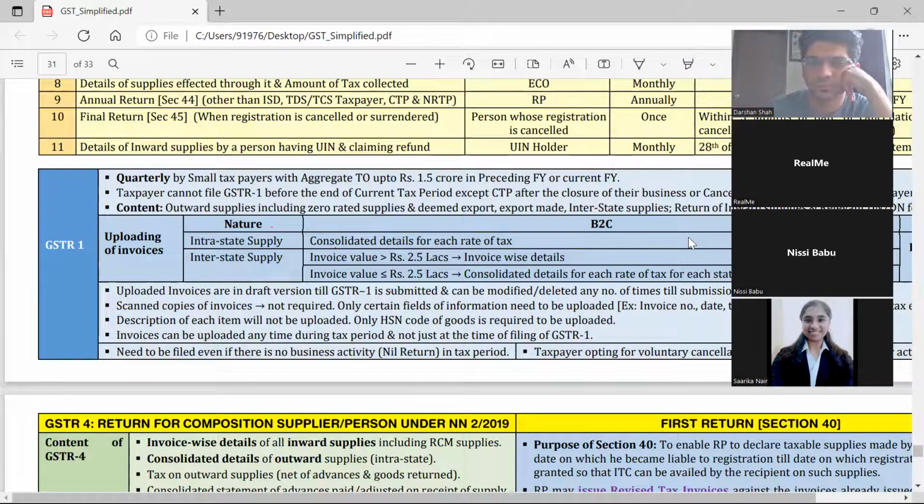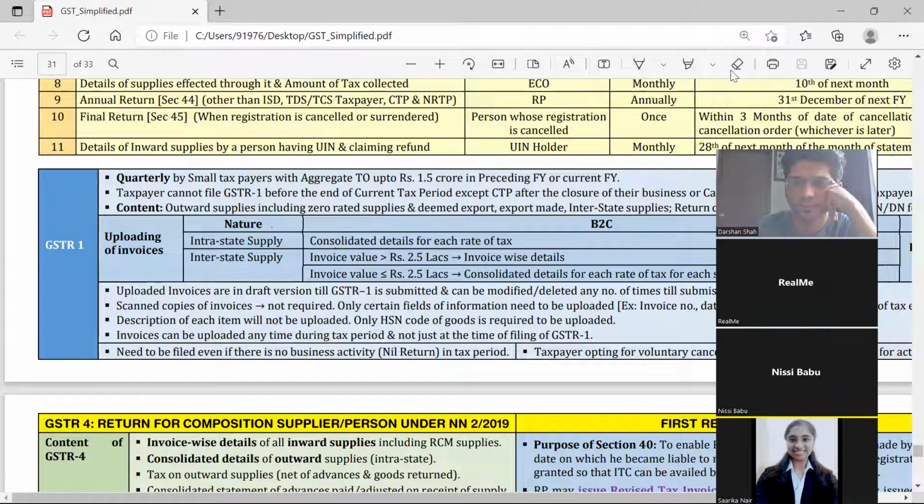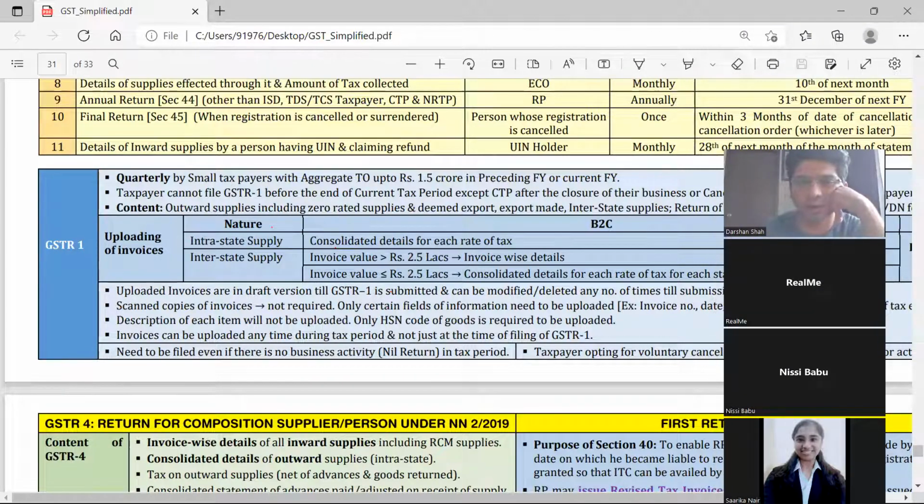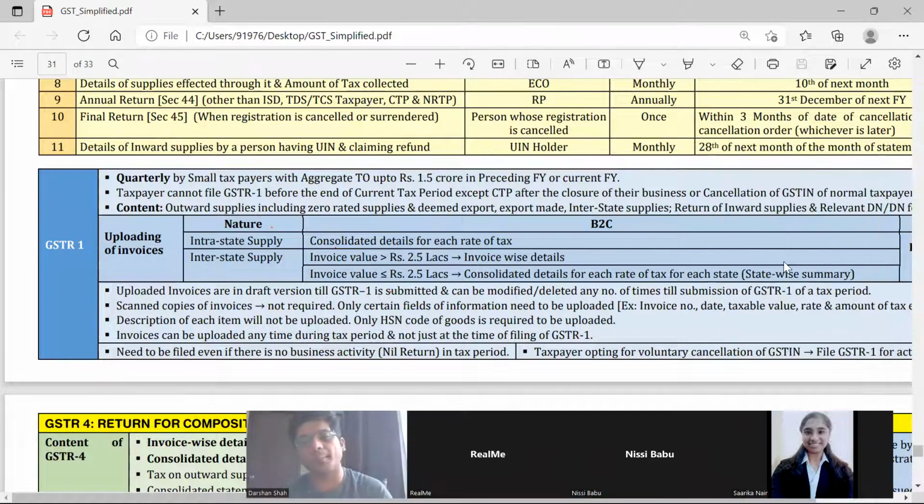Sir, under the consolidated data, the invoices will be there, right? Correct. Invoices will be there, but I don't need to upload each invoice separately. You upload it in one file. I'll just give a summary.